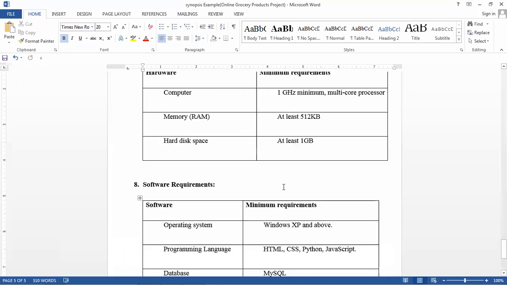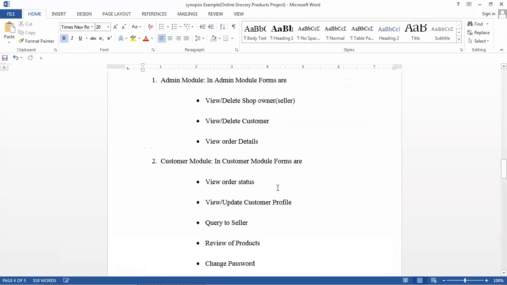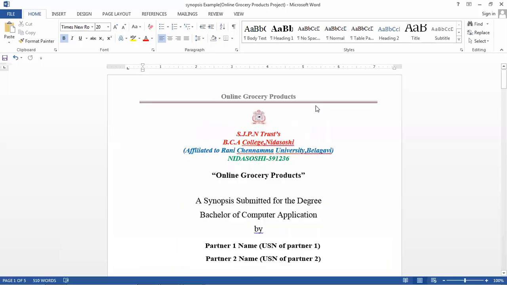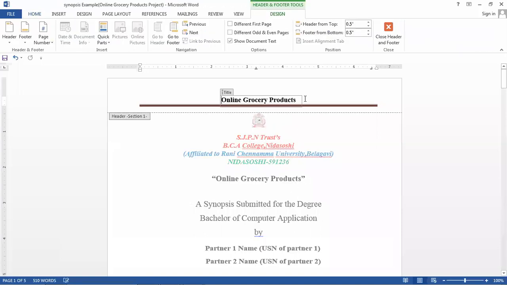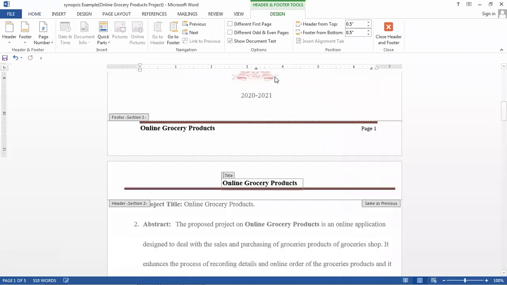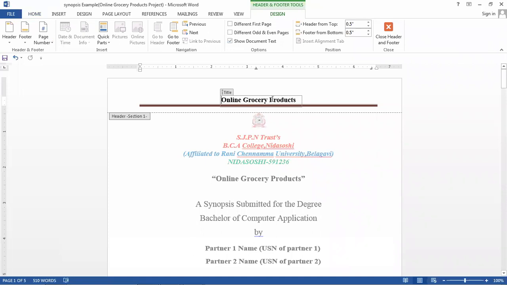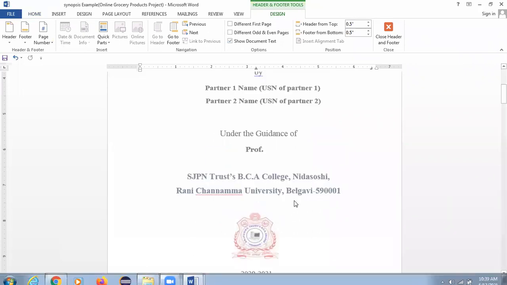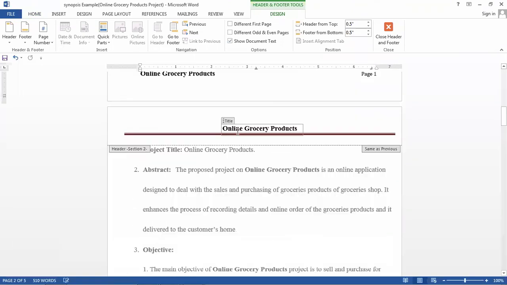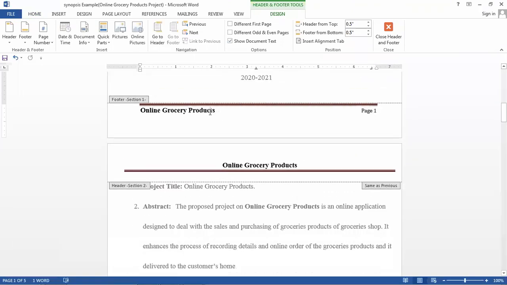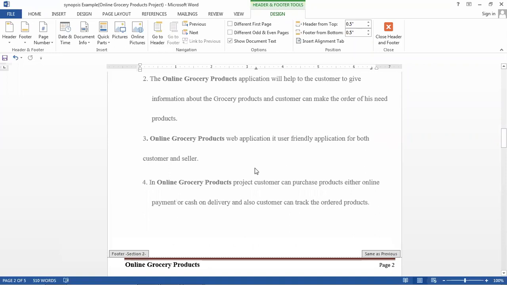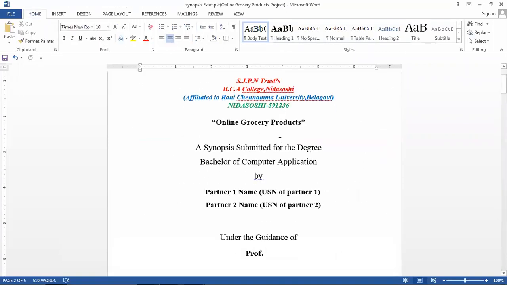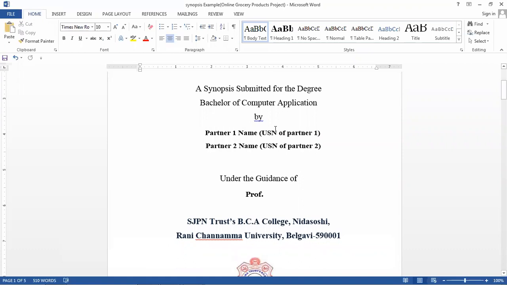This is the format of the synopsis. According to your project you have to mention the details. Here you have to mention the title, and in the header you have to mention your project name. Once you modify this header, it will be applicable to all 5 pages. In the footer also you can mention your project name. Edit this particular file. I will send this particular format, and you can edit it according to your project details.